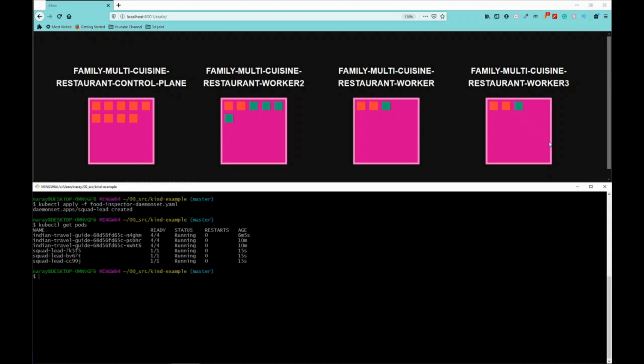Another thing is, DaemonSets will always run only one replica of this squad lead in every worker node. It will not run anything more than that. You can never run two DaemonSets of the same kind in the same worker node, right? So in case you need to scale up, then you can only scale horizontally by adding another node.